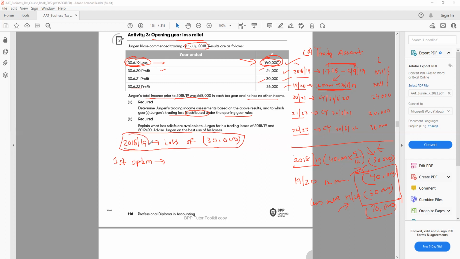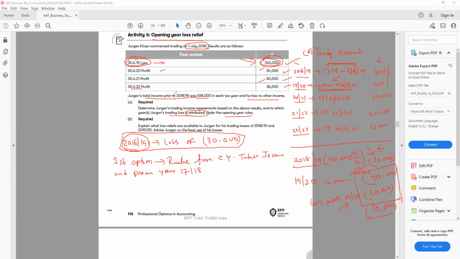So 18-19. So you need to look at, is there any income we have from the 18-19, and we don't have any income in 18-19 because we make the loss 30,000. So we can say relief from current year total income and previous year. Now previous year is 17-18. If it is 18-19, so previous year will be 17-18.